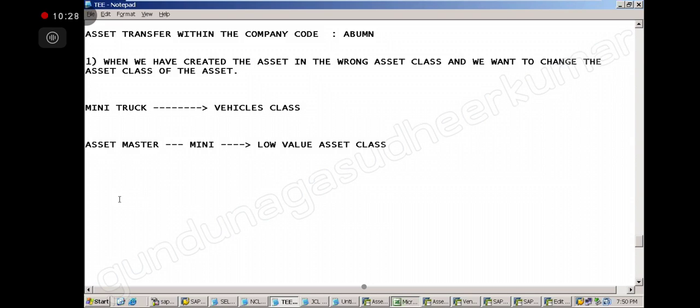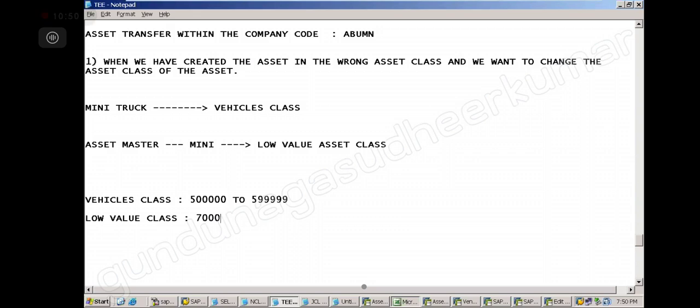Imagine the vehicles class number series is 5 lakh to 599. Low value assets is another class, say 7 lakh to 7999.